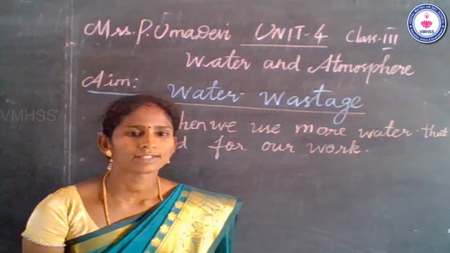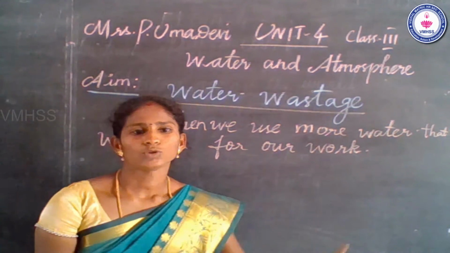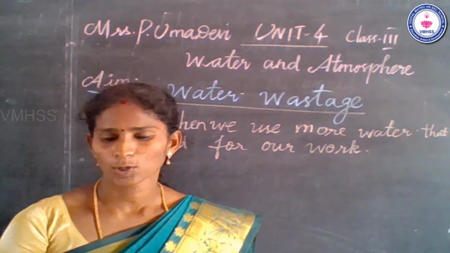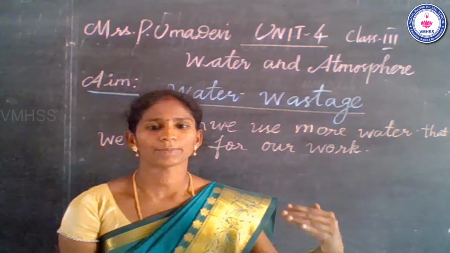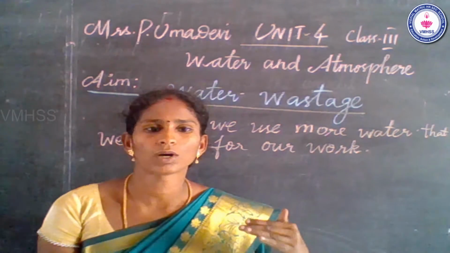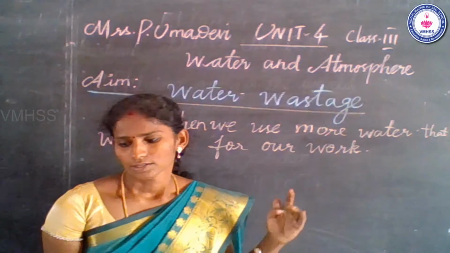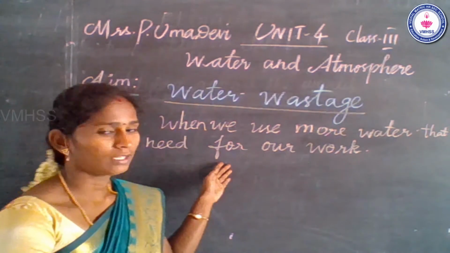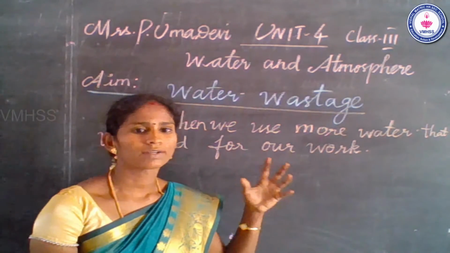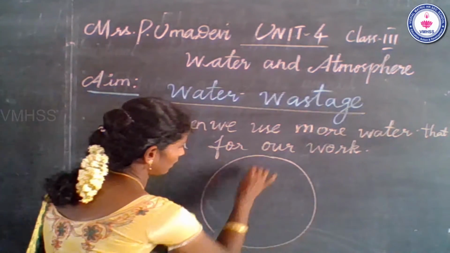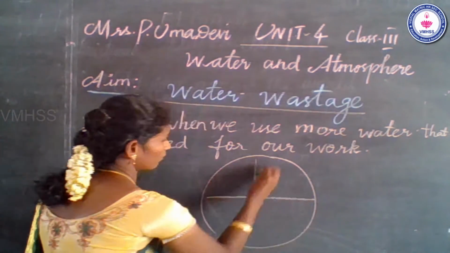How do we waste water? Yes, we use more water than we need for our work. நம்மளோட ஒர்க்குக்கு தேவையான அளவு நீர் பயன்படுத்தாம அதிக அளவு amount of water யூஸ் பண்றோம். ஓகேவா? So that means the waste water. But only a little fresh water is available on earth. On the earth's surface there is only a little amount of fresh water.